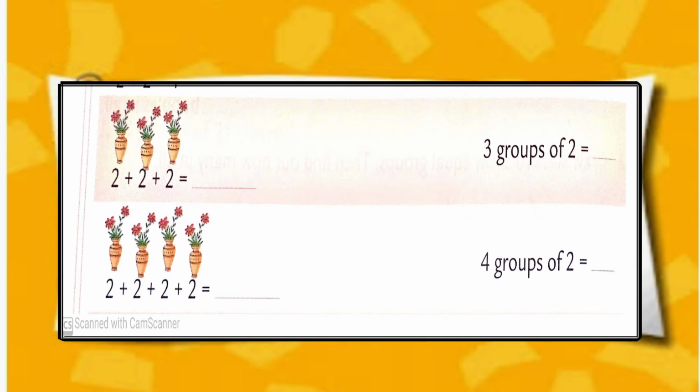Now see everyone, we have 3 flower pots here. Observe it carefully. Each flower pot has 2 flowers in it.